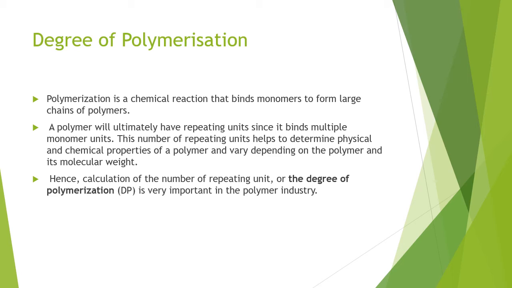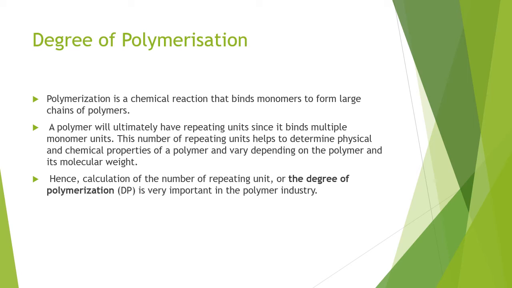Now we come to the degree of polymerization. Polymerization is a chemical reaction that binds monomers to form large chains of polymers. A polymer will ultimately have repeating units since it binds multiple monomer units. This number of repeating units helps to determine the physical and chemical properties of a polymer and varies depending upon the polymer and its molecular weight.